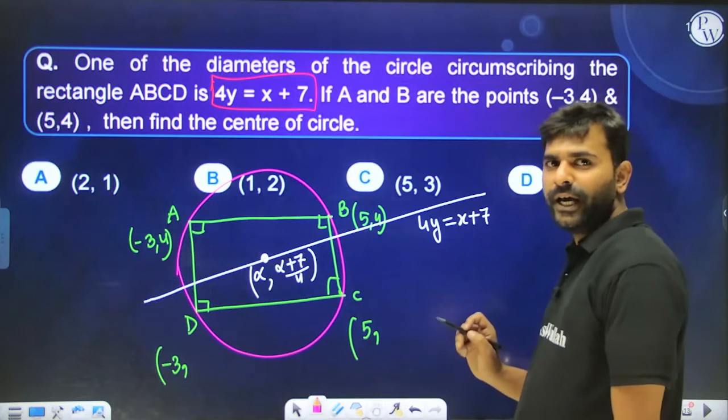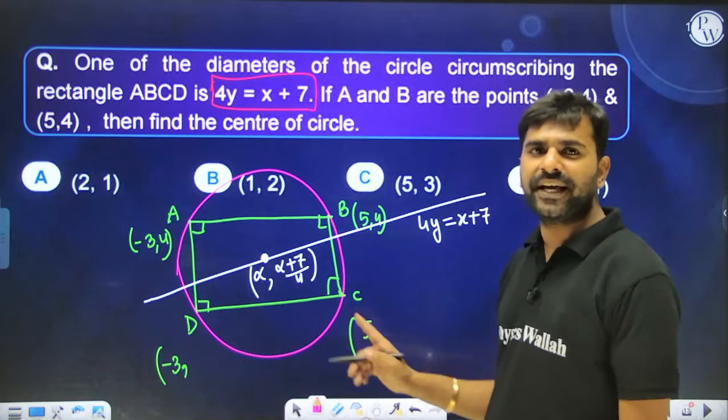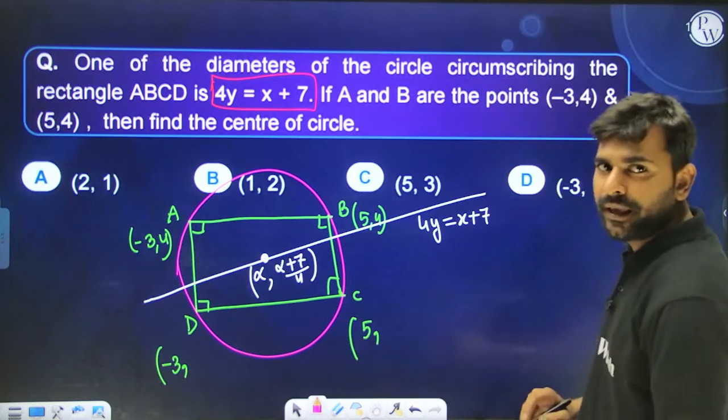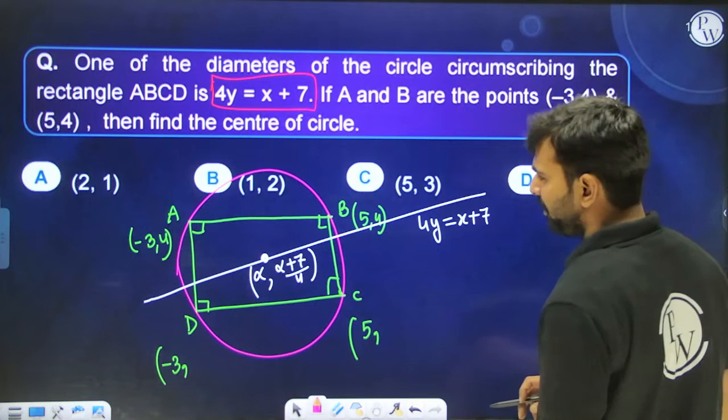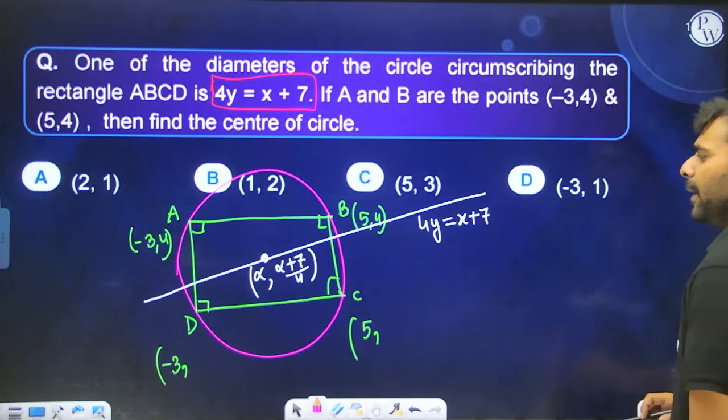That means what? If we take the midpoint of B and D, it has to be this point only, that is center of the circle, and if we take the midpoint of A and C, it has to be this particular point only. Yes or no, everyone? Okay, if we do that, I hope we can comfortably get to our question. There has to be no difficulty at all.